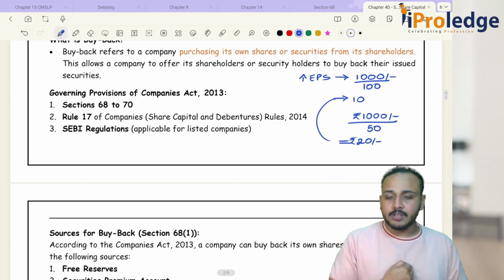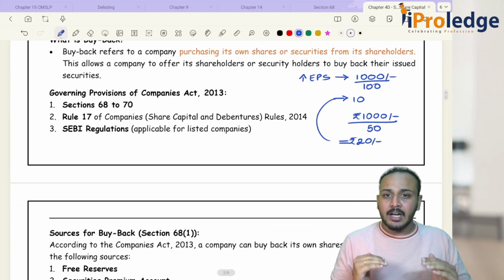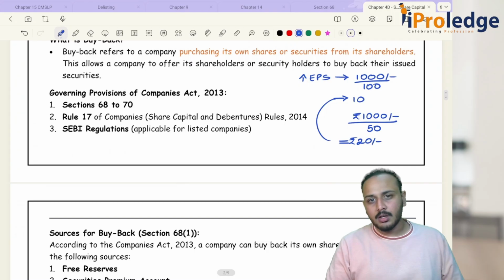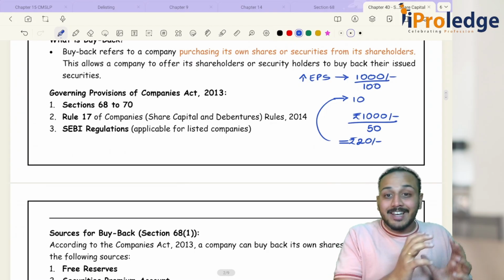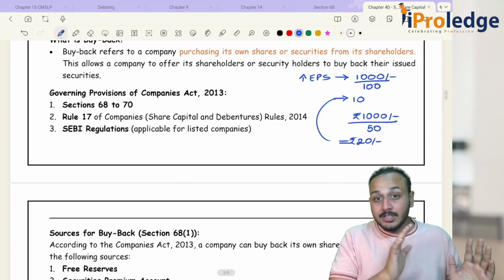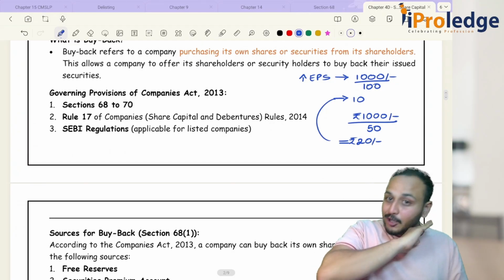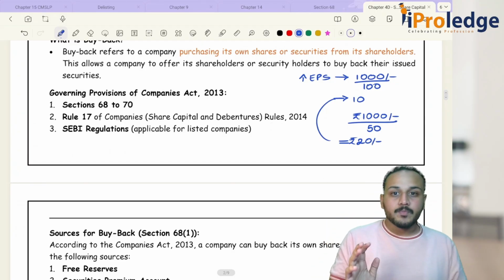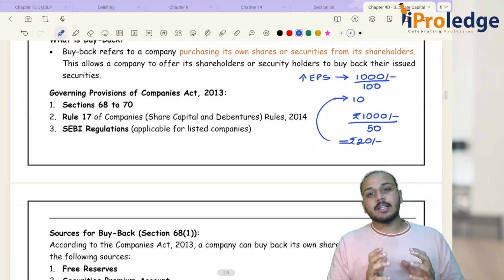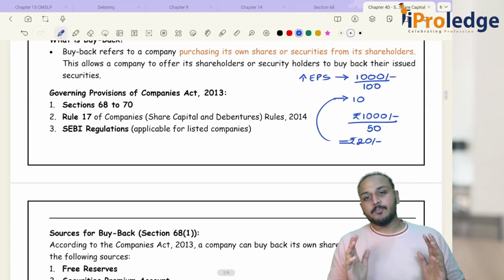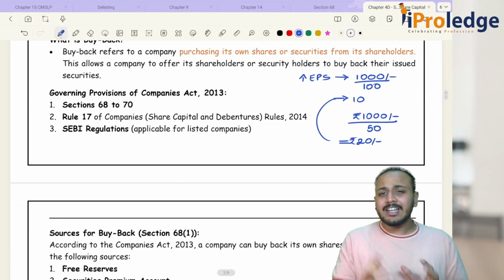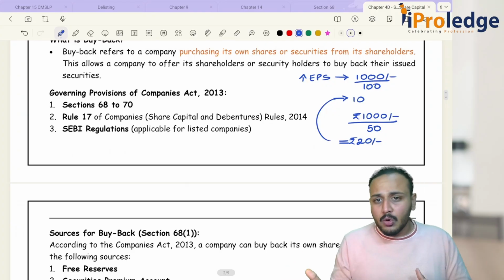I buy back the shares from the company and increase the promoter shareholding, so that a hostile takeover becomes difficult. I'm not saying that the possibility of a hostile takeover is ruled out. There is still a possibility that hostile takeovers can happen. These are some of the reasons why you will be going for a buyback.